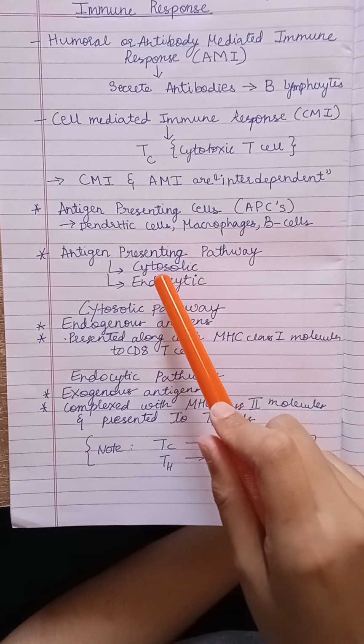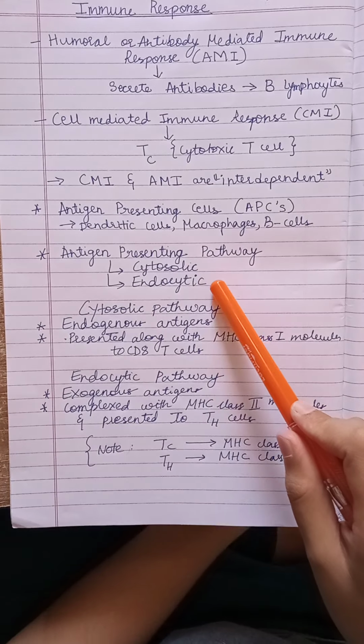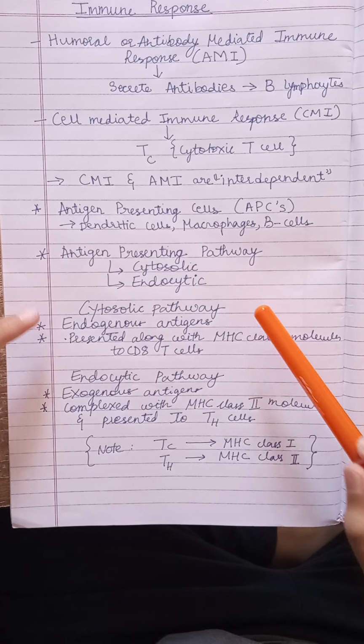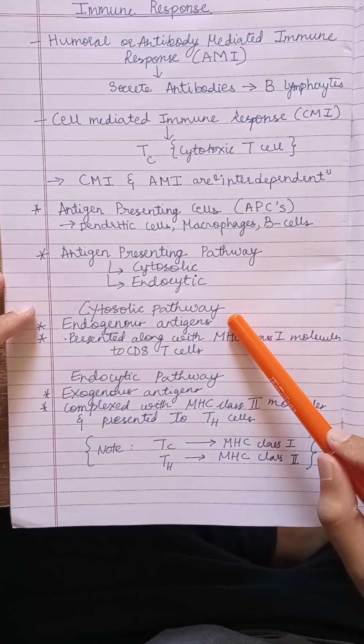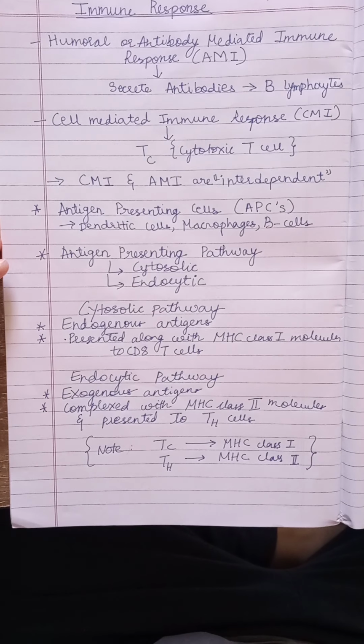Now, the antigen presenting pathway, as I told you, is of two types, cytosolic and endocytic. The cytosolic pathway is responsible for all the endogenous antigens, such as the tumor cells that are present in the body and all the intracellular cells that can cause cancerous lesions or any kind of attacks that are solely present inside the body.